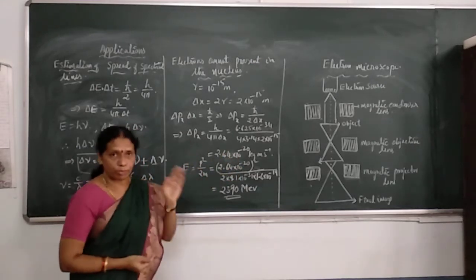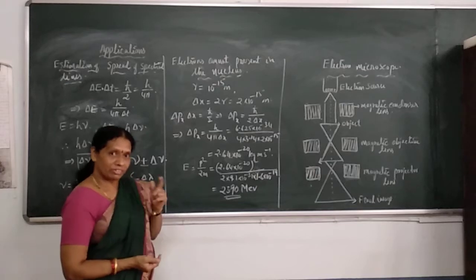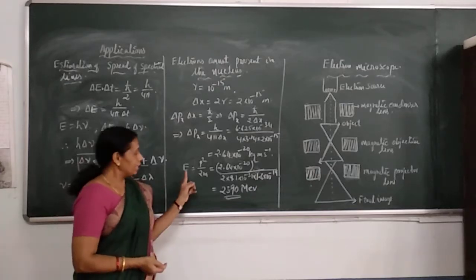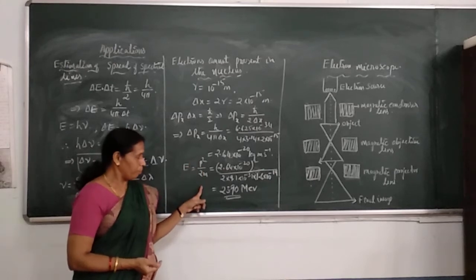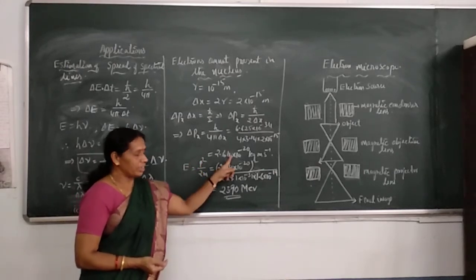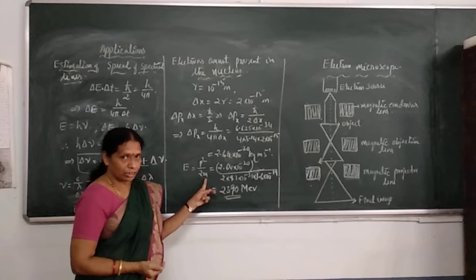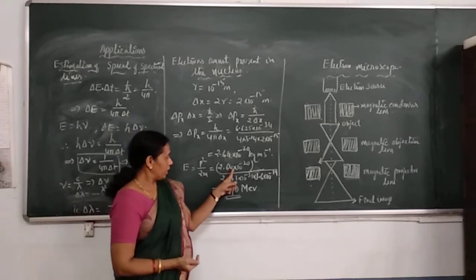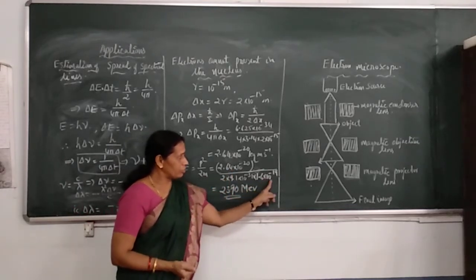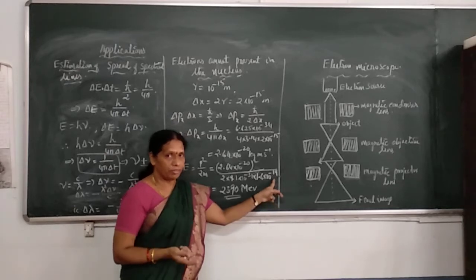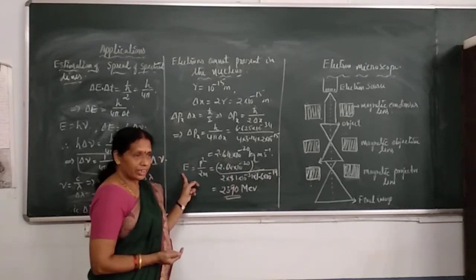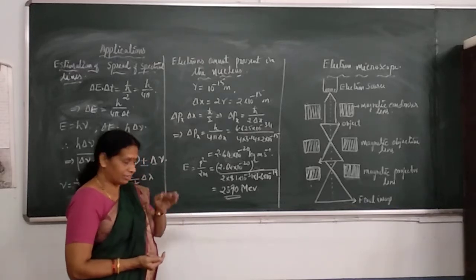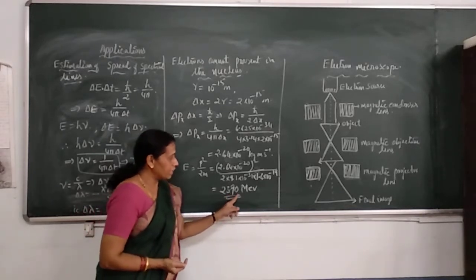If this error value is approximated to the momentum of the electron inside the nucleus, then the kinetic energy of the electron inside the nucleus has the formula p square by 2m. Substitute p as this, m is the mass of the electron, and convert joule into eV. When we simplify, the kinetic energy of the electron inside the nucleus is 2390 MeV.